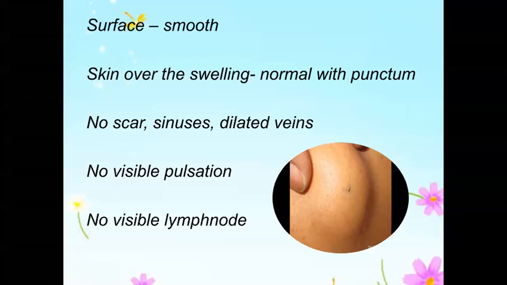But in the scalp, when you have a sebaceous cyst, do you see a punctum there? Punctum may not be seen in all the cases because the sebaceous gland can open directly onto the skin. In that case, you will have a punctum, or sometimes it opens into the hair follicle. If it opens into the hair follicle, you may not see the punctum. Okay, that is the answer. In some cases there will not be any punctum at all because the sebaceous gland might be opening into the hair follicle.